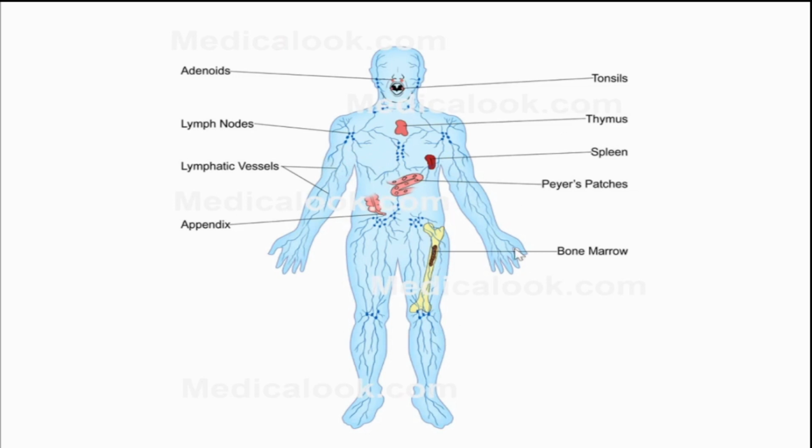These are about the lymphatic system, and many lymphoid organs. I told you that some lymphoid organs are present. Here it's also shown as thymus, then spleen, then Peyer's patches, bone marrow. All these we will learn in this section in the next coming slides.